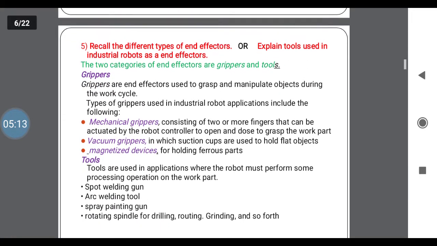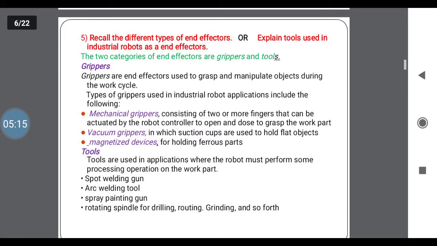Next one, recall the different types of end effectors or explain the tools used in industrial robots. In the exam they may ask any one of these, whether to list the different types of end effectors or explain the tools used in industrial robots as end effectors. There are two types of end effectors. First one is the grippers, second one is the tools.